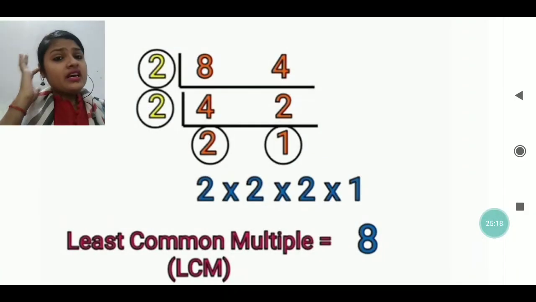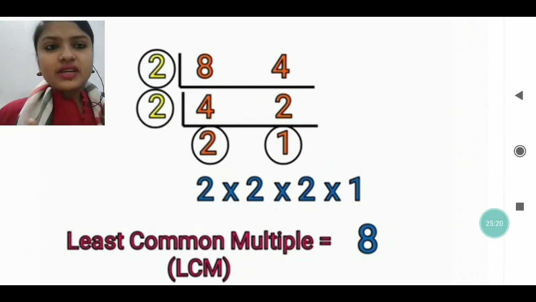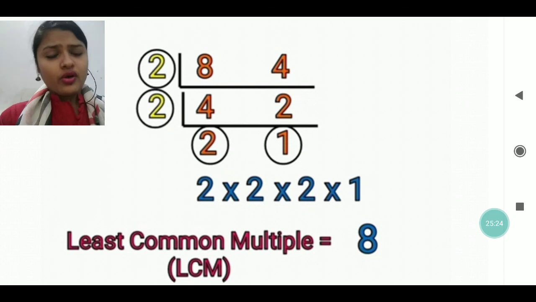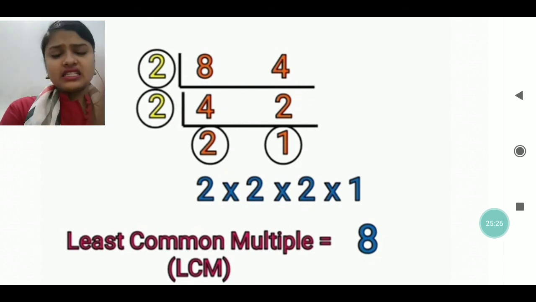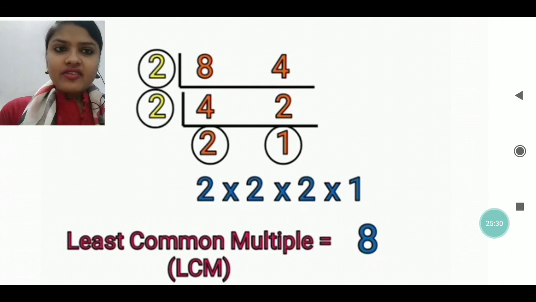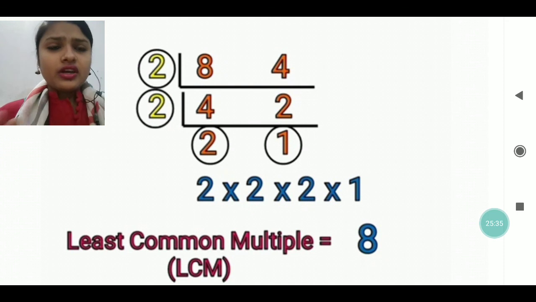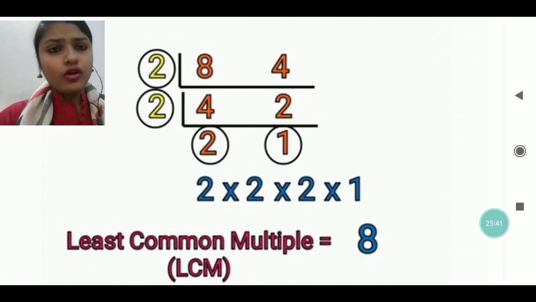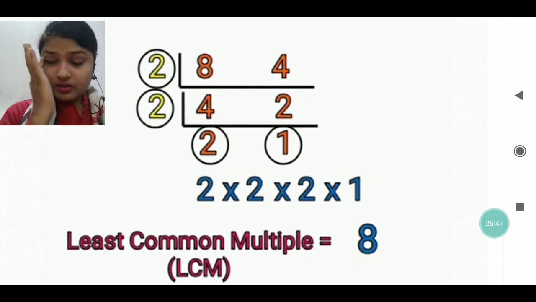In the same way, with the continuous division method, I have found the LCM of 8 and 4. Here you can see I have divided 8 by 2 and 4 by 2. So 8 divided by 2 I have got 4, and 4 divided by 2 I have got 2. Then again I have divided 4 and 2 by 2. Then 4 divided by 2 is 2, and 2 divided by 2 is 1.